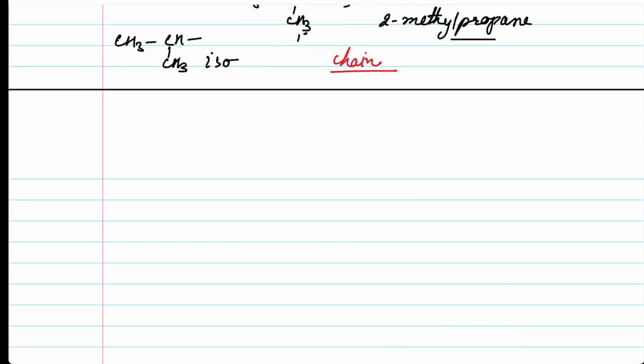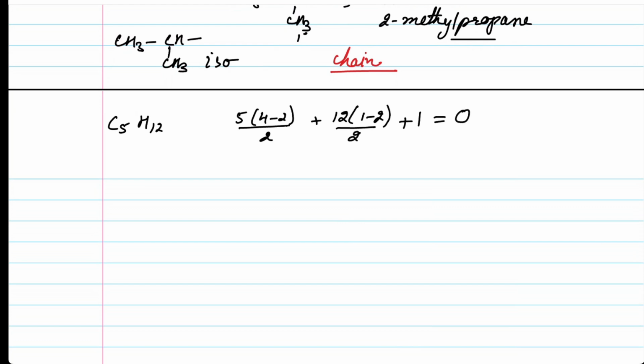Getting on further, let's talk about a compound C5H12. Before we make the structure of this particular compound, it's better that we have the double bond equivalent. So the double bond equivalent is 5(4 minus 2)/2 plus 12(1 minus 2)/2 plus 1, which turns out to be 0. The double bond equivalent of this particular compound is 0: no double bond, no triple bond, no cyclic structure. Now we make the possible structure of this compound.